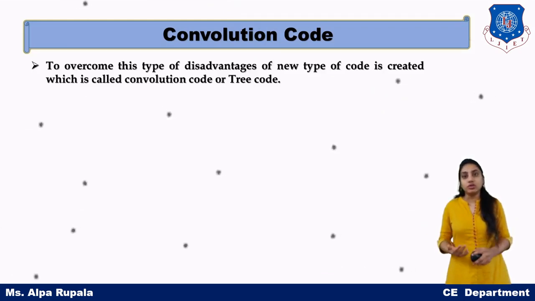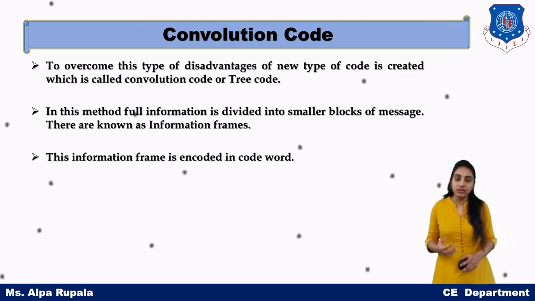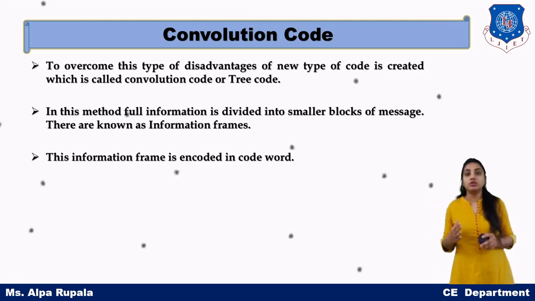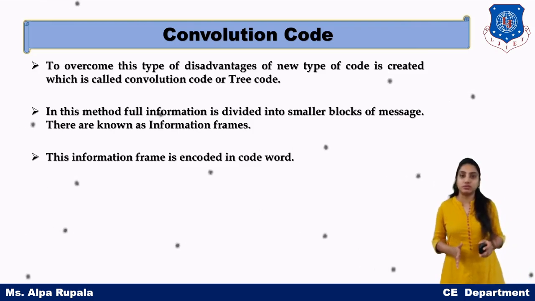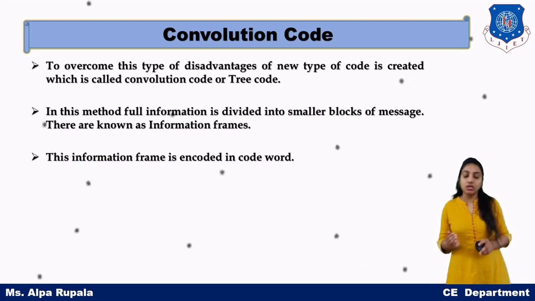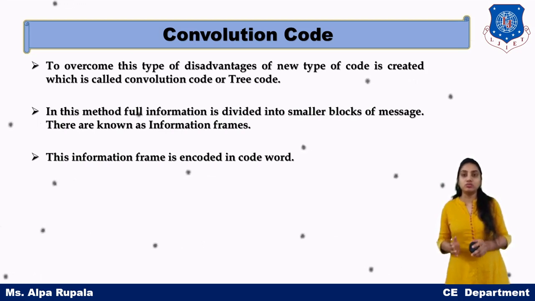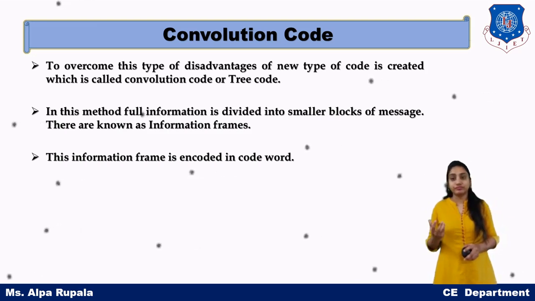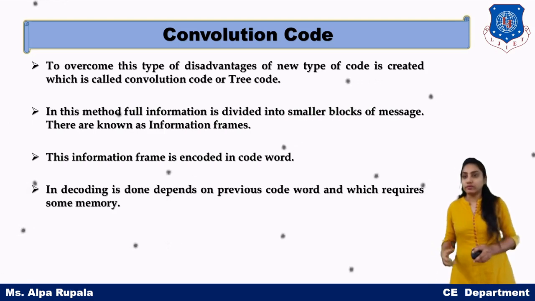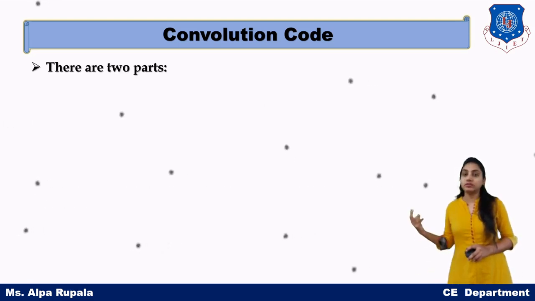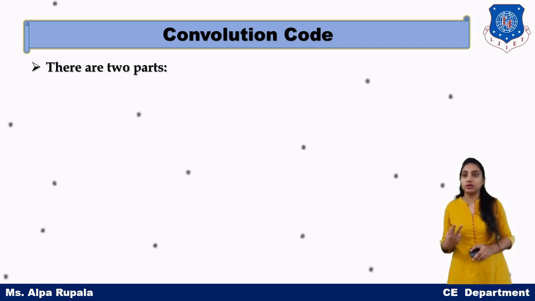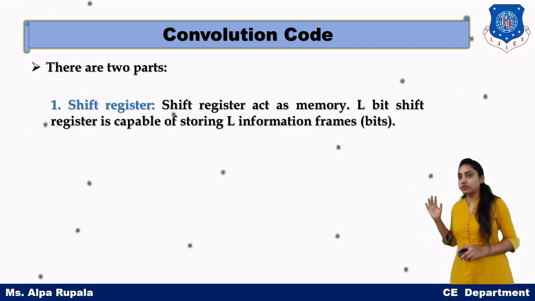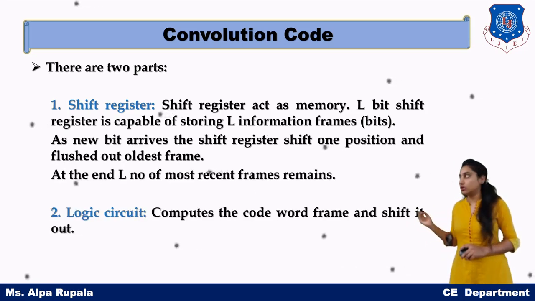So what is the convolution code? First of all, in convolution code, we don't need to wait for the whole data to be received. In this technique, we divide our data into smaller blocks, and those blocks are known as information frames. These information frames will be encoded into code words. The convolution code has two parts: the first one is a shift register and the second one is a logic circuit.